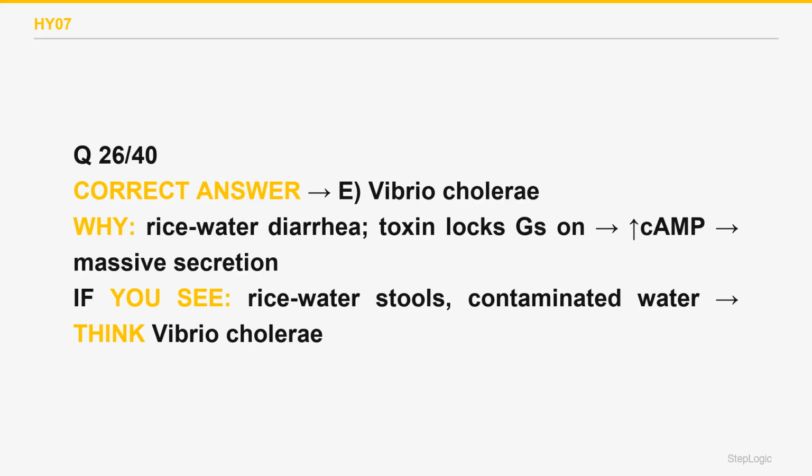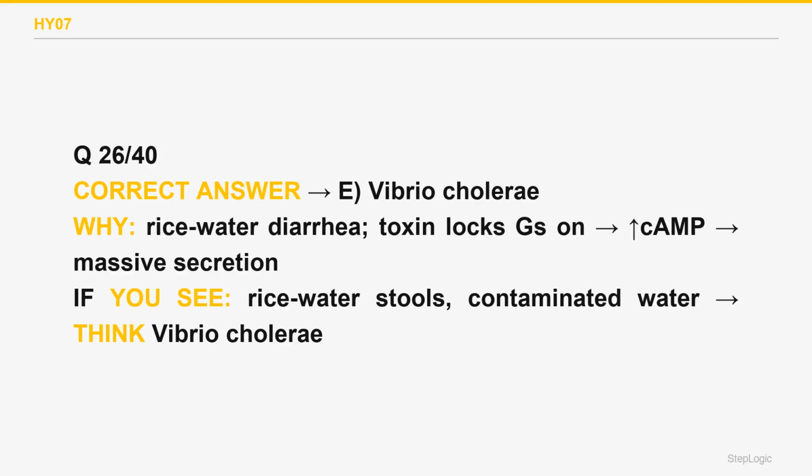The correct answer is E. Enterotoxigenic E. coli raises cAMP too, but it causes a milder traveler's diarrhea, not the massive rice water stools of cholera. Choice A wrong. Rotavirus causes watery diarrhea in young children by damaging small bowel villi, not through a Gs-activating toxin in an adult water outbreak. Choice B wrong. This is Vibrio cholerae.